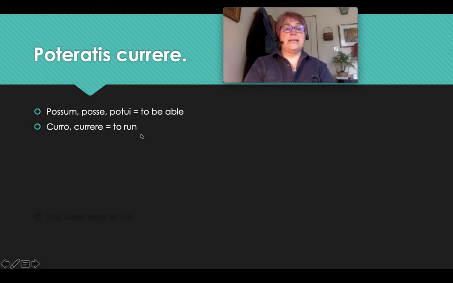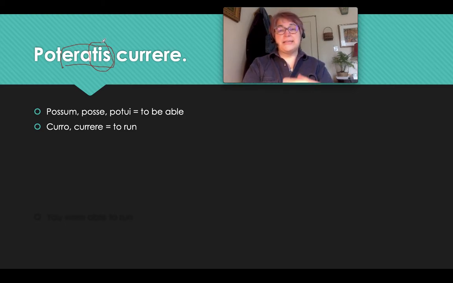Let's look at this next example. Poteratis currere. Notice that this time the verb ends with eratis. Eratis means that this verb is in the imperfect tense. So I have to say was able or were able depending on the subject. The letters TIS tell me that the subject is you.